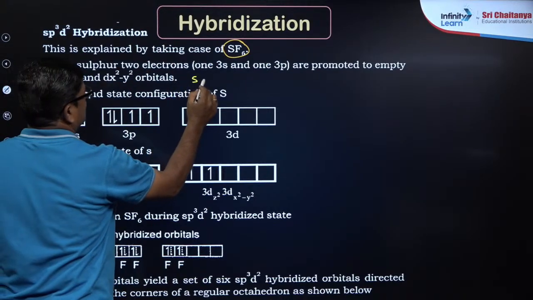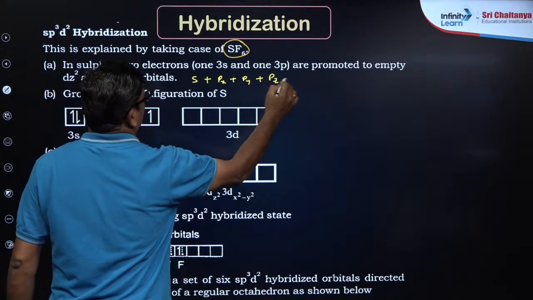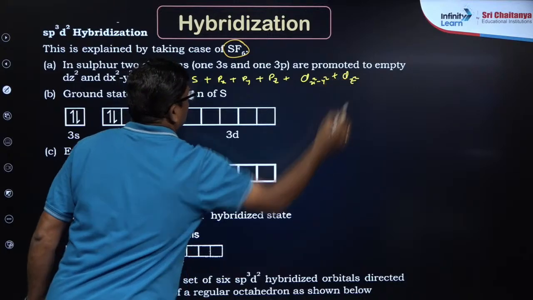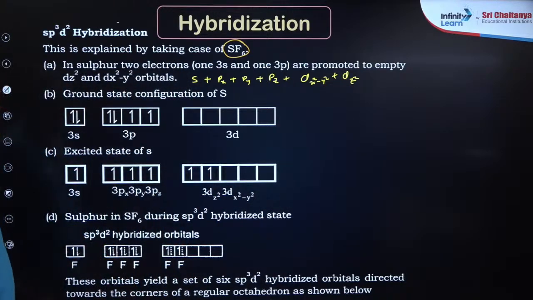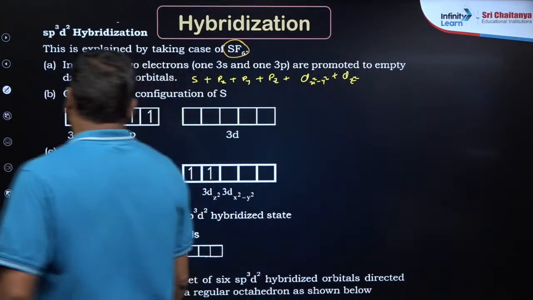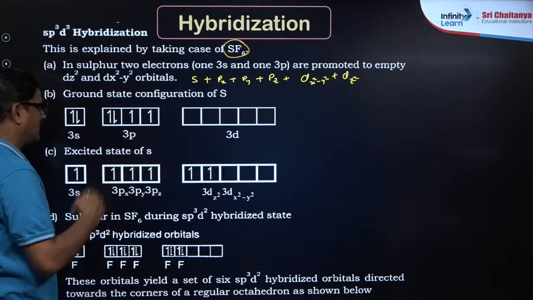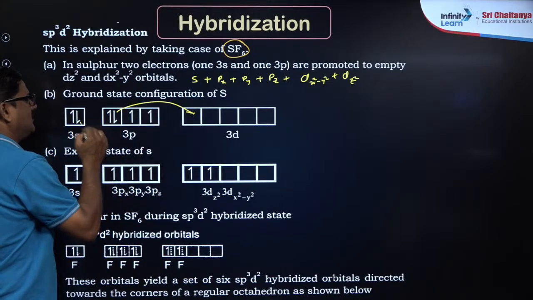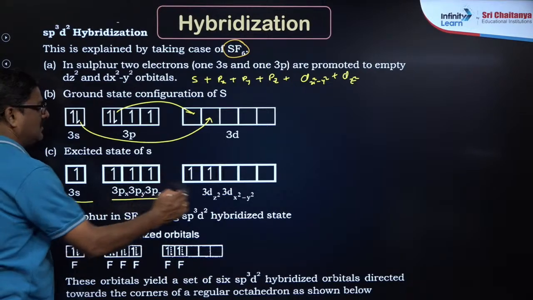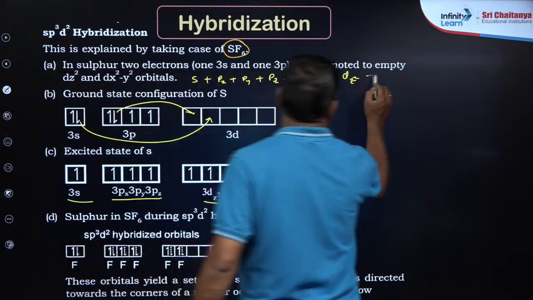So in it, S, Px, Py, Pz and dx square minus y square plus dz square, all together make sp3d2. In the ground state and excited state of the sulfur atom, this electron comes here, this electron comes here, so that you are going to get sp3d2.